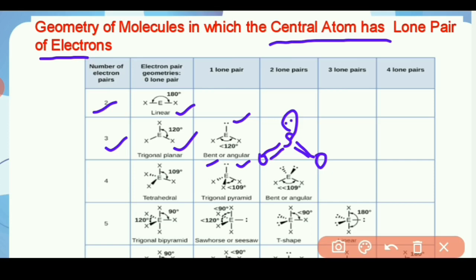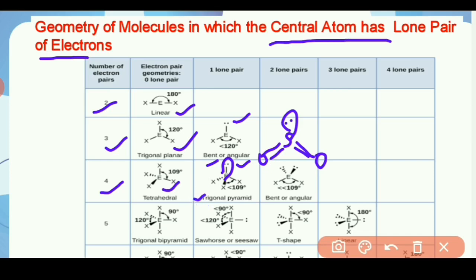If there are 4 electron pairs and all 4 are bonded, its regular geometry is tetrahedral and its bond angle is 109 degrees. And then when one lone pair electron is present in the molecule, its geometry is distorted and the bond angle also decreases, and the shape of the molecule is trigonal pyramidal.